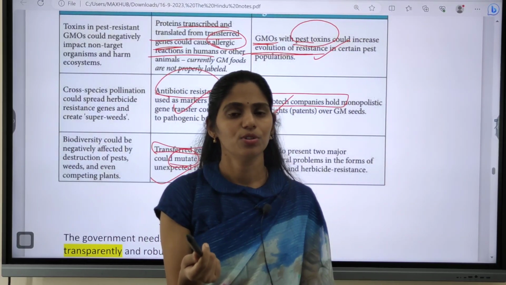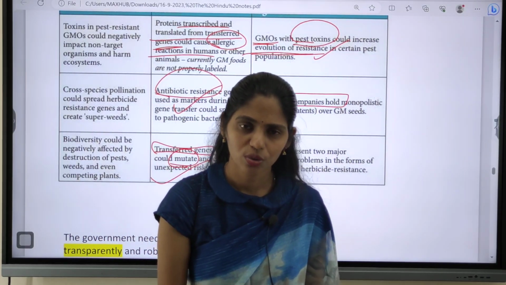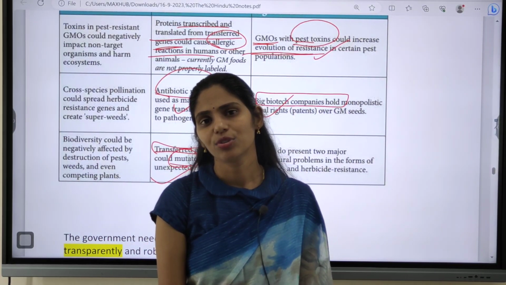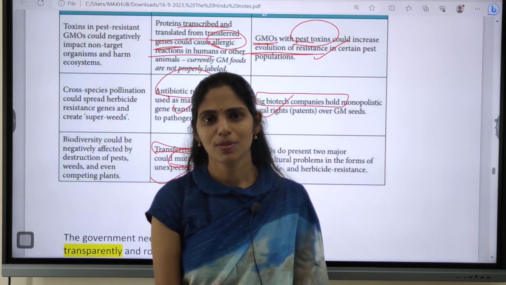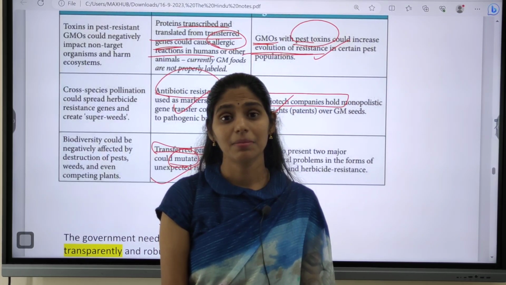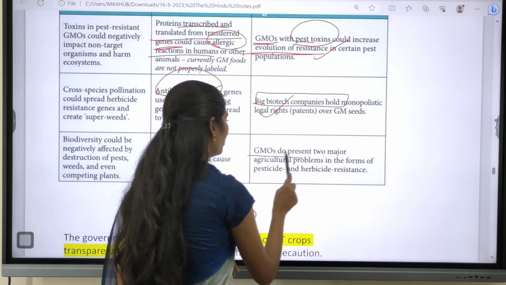We can't save the produce for the next crop. So a farmer who wants to grow the same crop again has to go to the company and buy new seeds. Because of this, there might be a monopoly in the market.